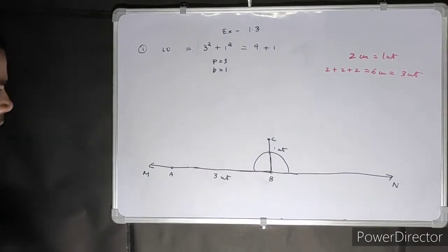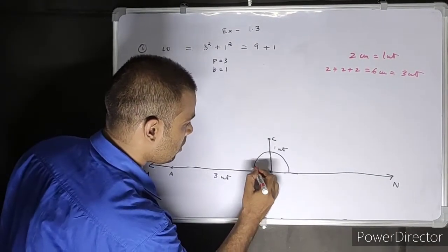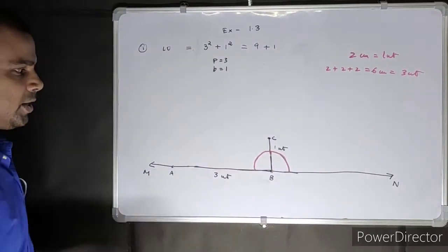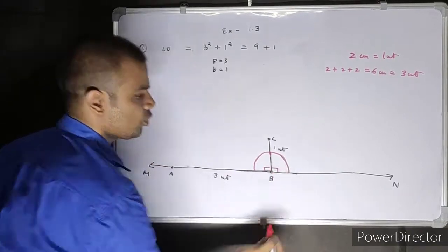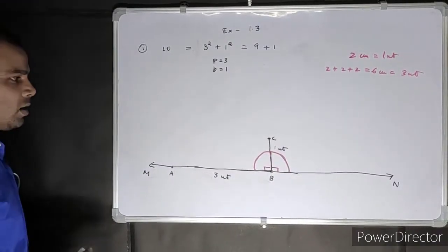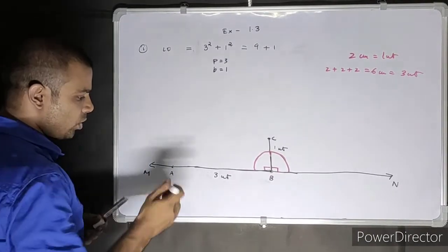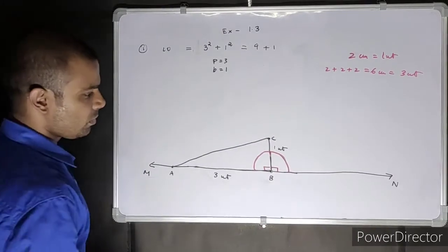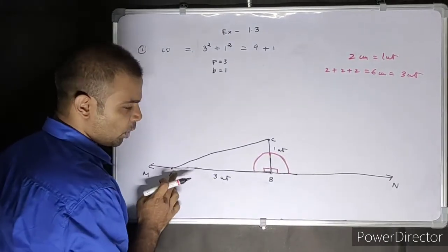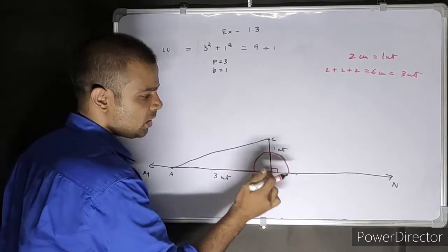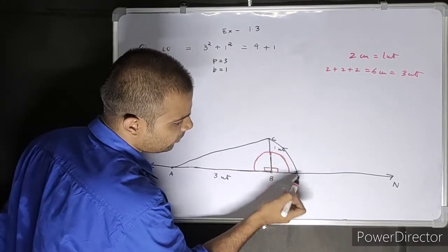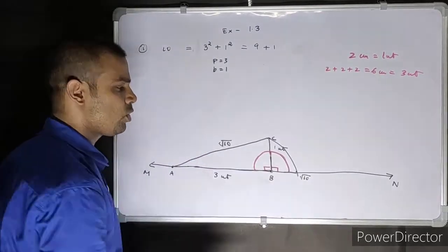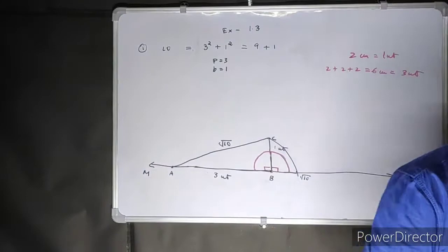I can draw the protractor with a red marker to differentiate, that's your 90 degree. Here's your perpendicular to show that's your 90 degree. That's it, it's done. What do you need to do next? Next you need to join this and put your compass point here, put your pencil here, and there you go. That's your root 10, because you have a root 10 there, and that's how you plot it on the number line.